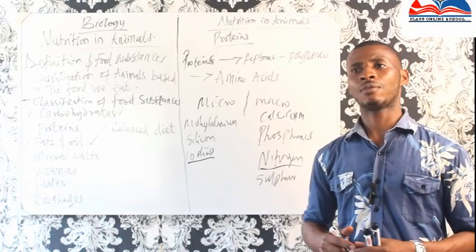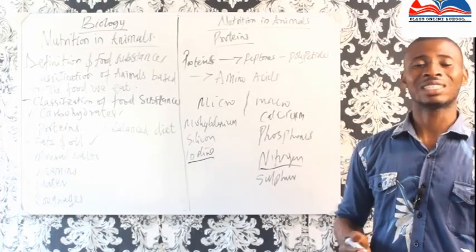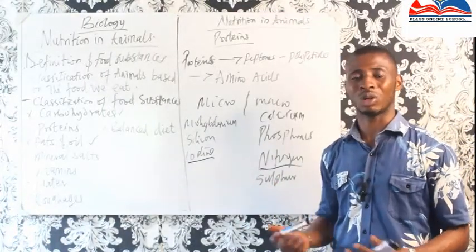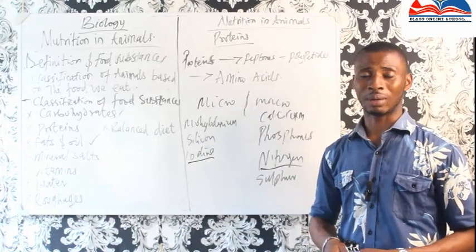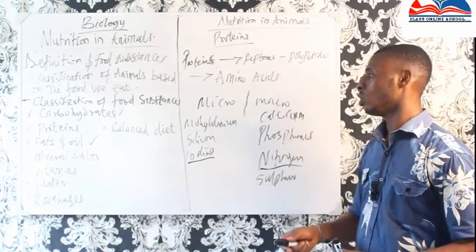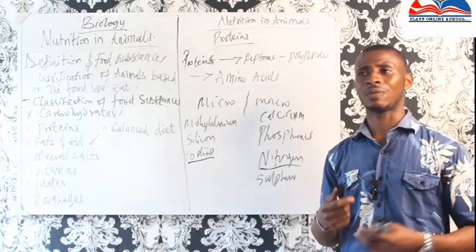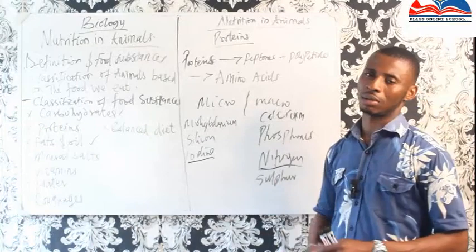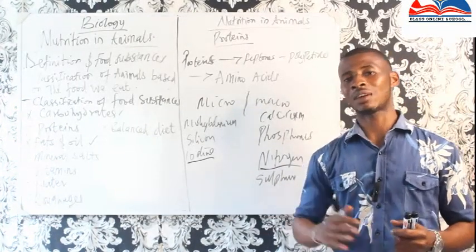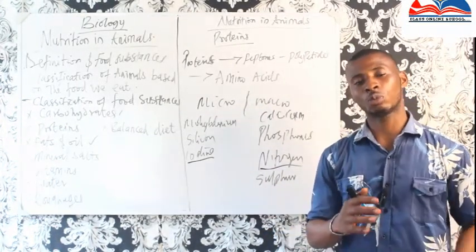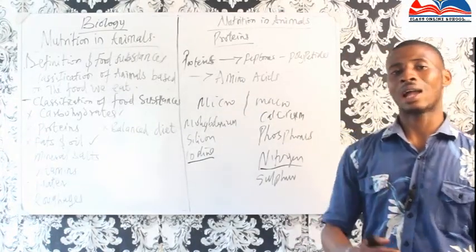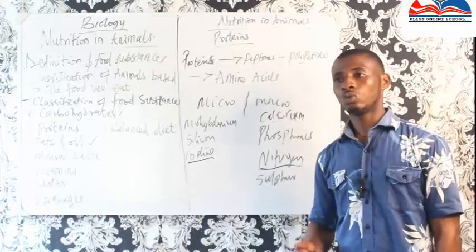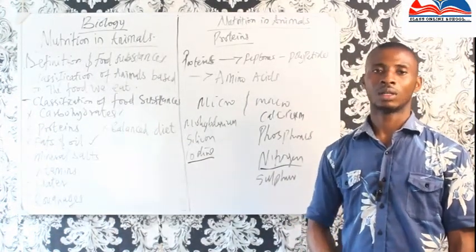Now, we have these vitamins. That's the reason if you go and say buy vitamin A, all those vitamins you can see in the market or in the shop outlets to buy. All right. Now, those vitamins are classified into two. We have water-soluble vitamins and fat-soluble vitamins. Water-soluble vitamins are those vitamins that can be miscible in water. If we need them, we can get them in water.